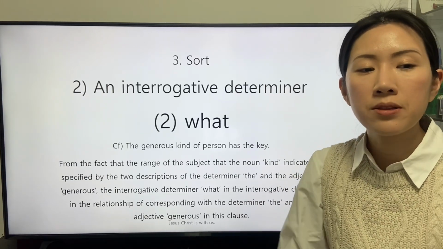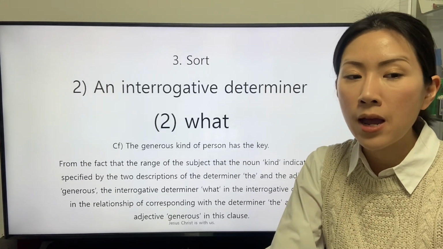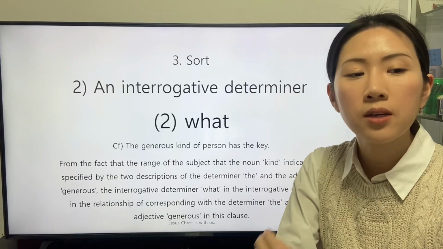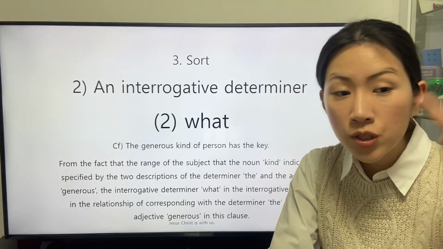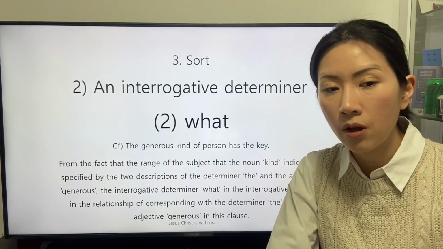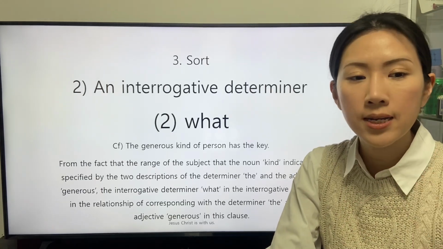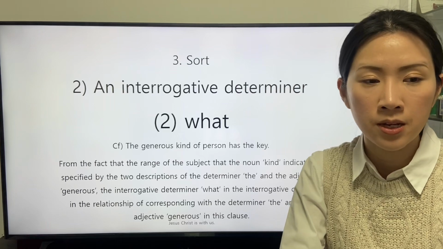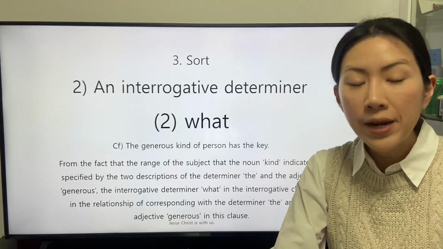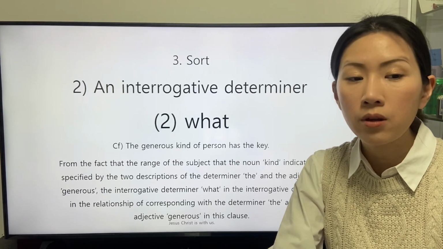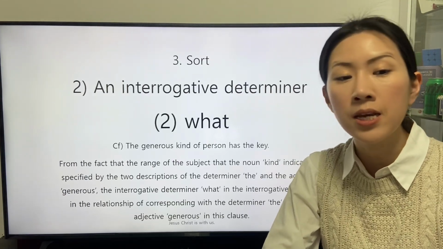From the fact that the range of the subject that the noun kind indicates is specified by the two descriptions of the determiner the and the adjective generous, the interrogative determiner what in the interrogative clause is in the relationship of corresponding with the determiner the and the adjective generous in this clause.